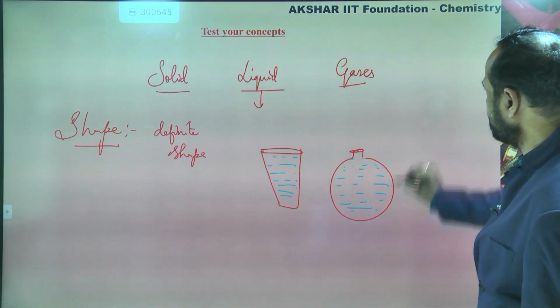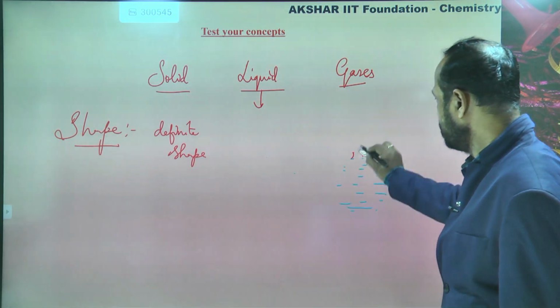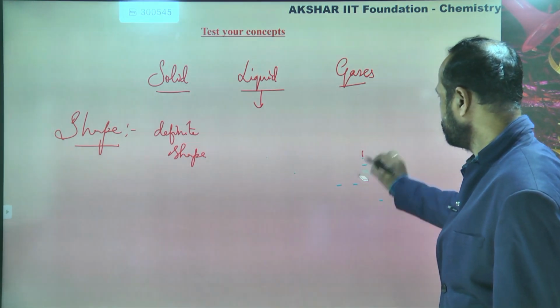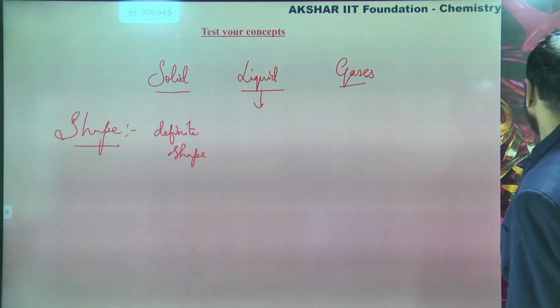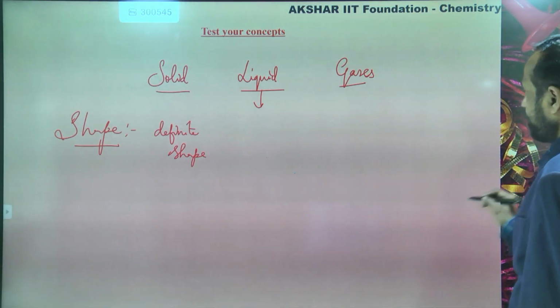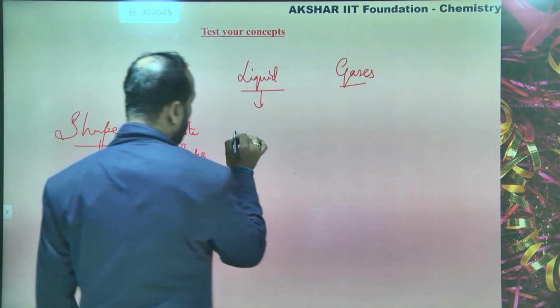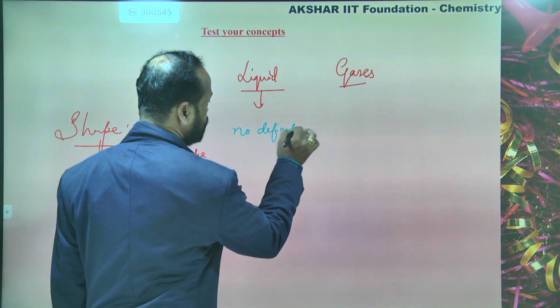Is this clear, students? Yes, sir. So liquids do not have a definite shape. You can write here: no definite shape.